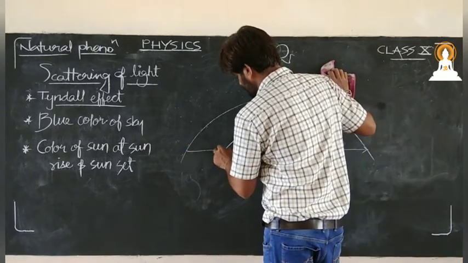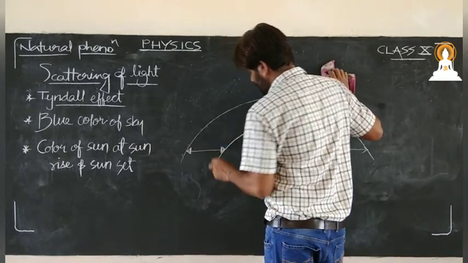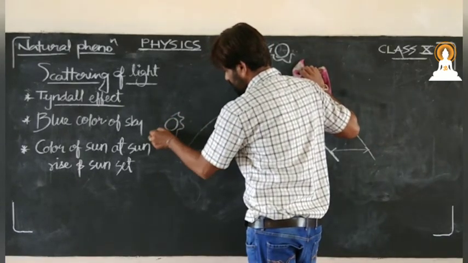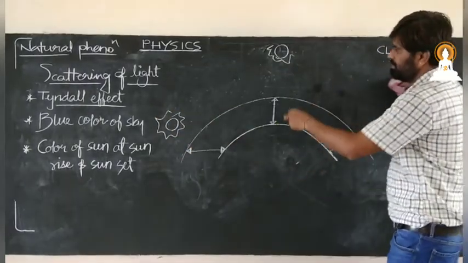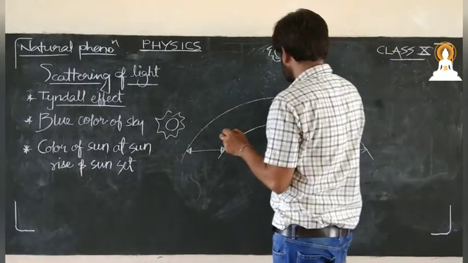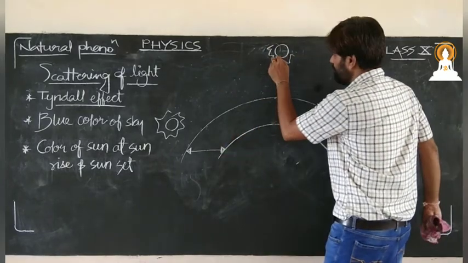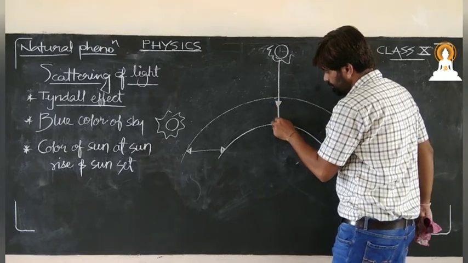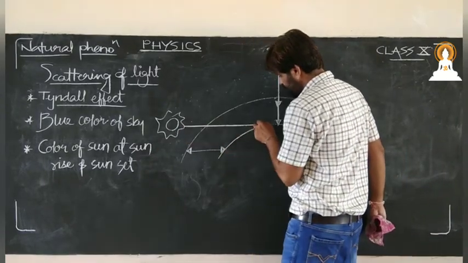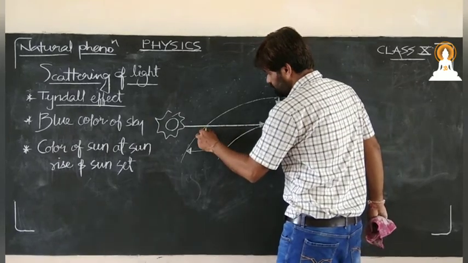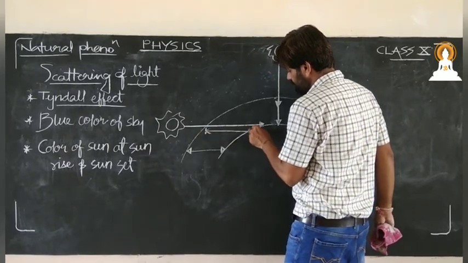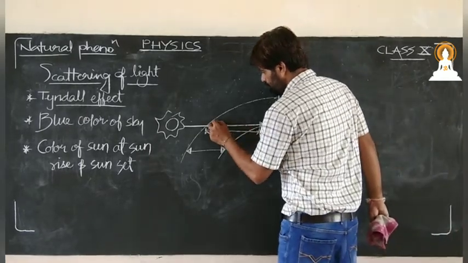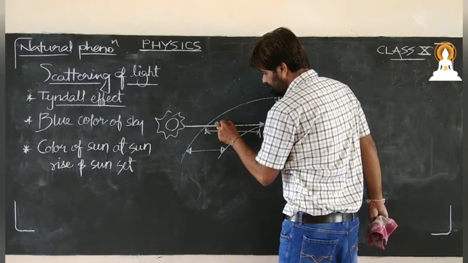Now listen carefully. When the sun is here, and when the sun is here, see, light comes from the least path, and here when sunlight comes from this side, these are nothing but the thick layer of atmosphere, in which so many big size particles are there.